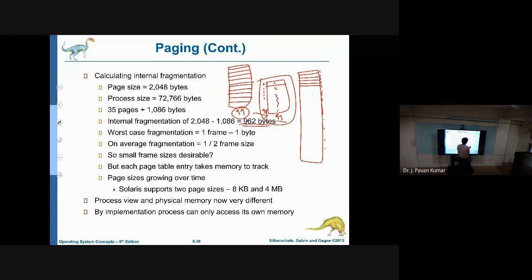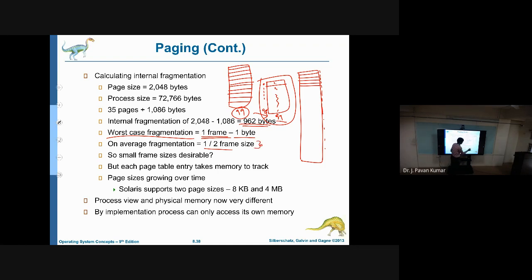So it requires more memory to accommodate and it is no longer an efficient mechanism. If you divide the main memory as 1 frame, 1 byte, this is the worst case we can consider. On average, like fragmentation in general, we will be having half of the frame size.